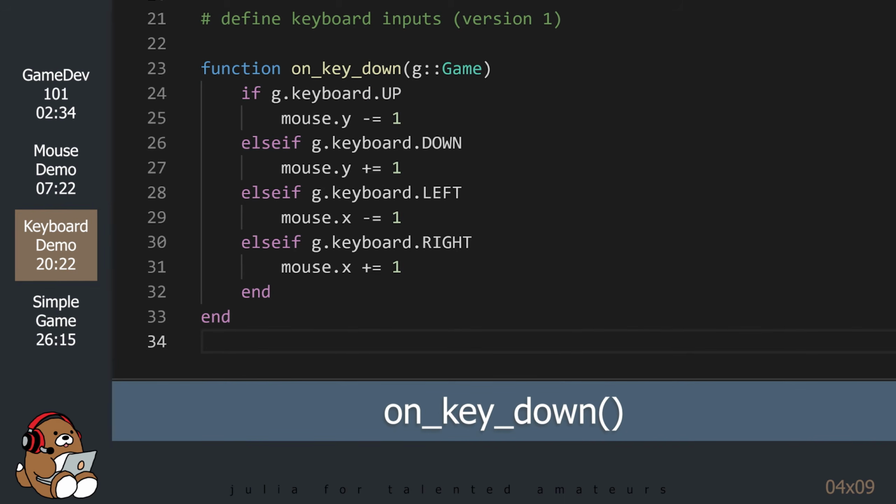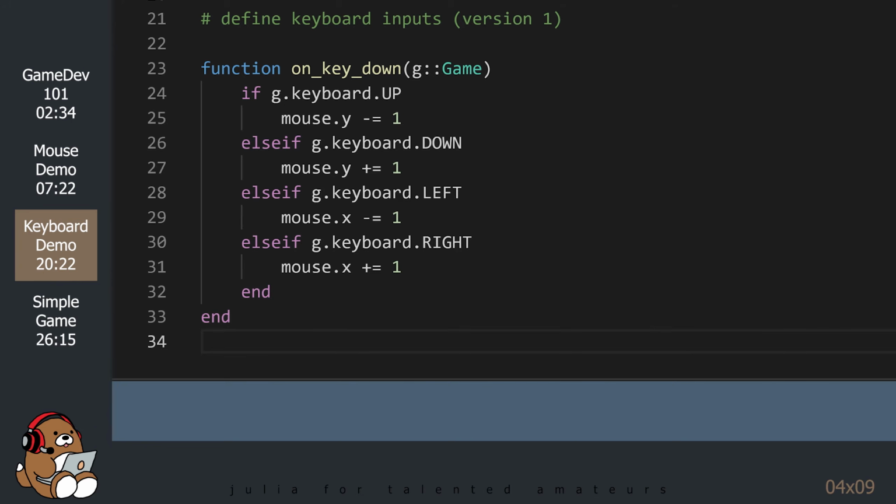The onKeyDown function is similar to the onMouseMove function. Remember, on the vertical axis, numbers increase as you go down. This code may be a little confusing since I've decided to keep the name mouse for our blue circle actor. The blue circle called mouse should not be confused with your actual hardware device.